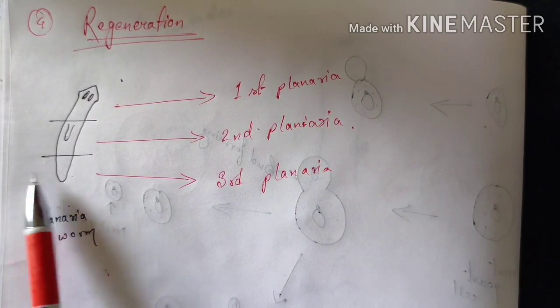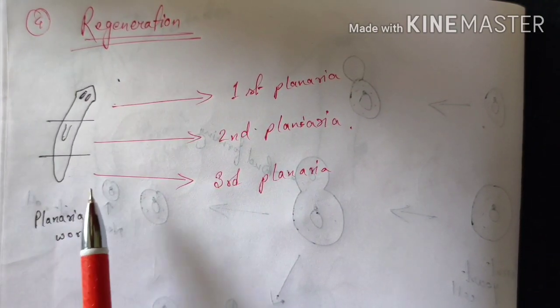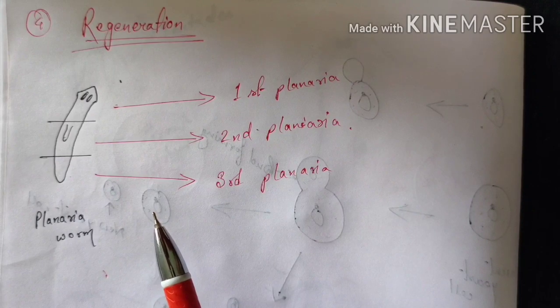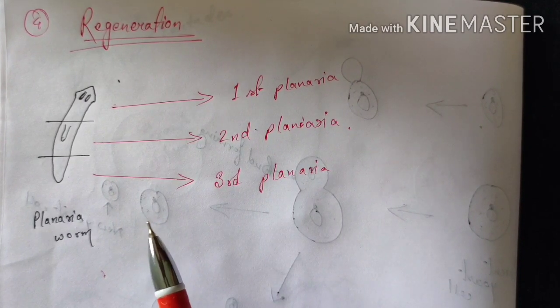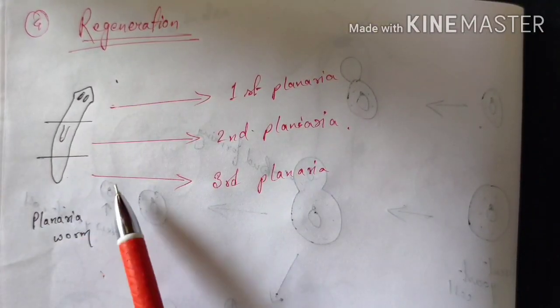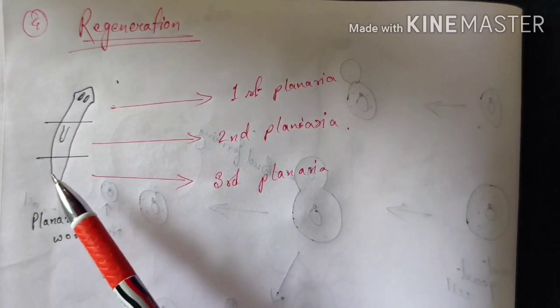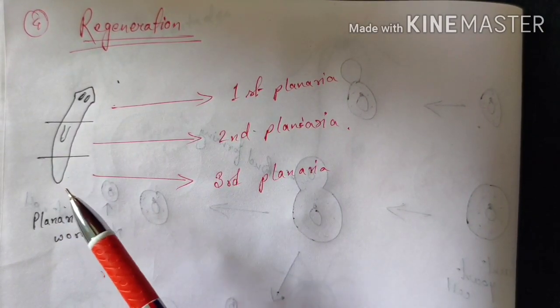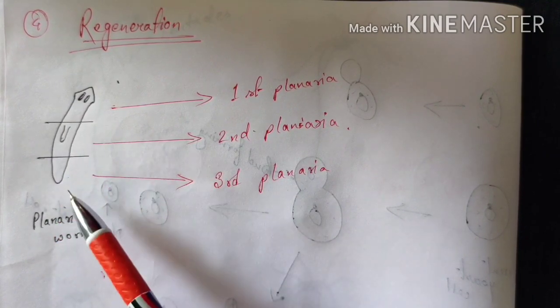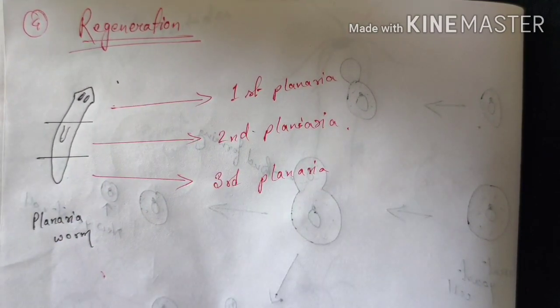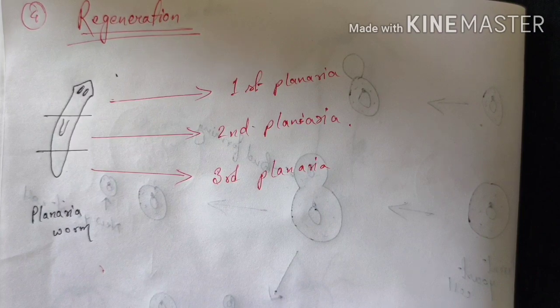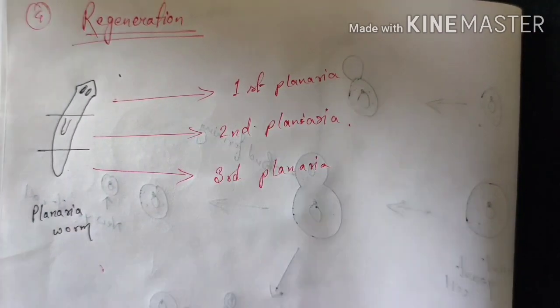The cells of the cut body part of the organism will divide rapidly and then they will form a ball of cells. These cells will then gradually divide and then they will take the place of the organs which are required to form the full body, and in this way regeneration takes place. Simple organisms can reproduce by the process of regeneration.